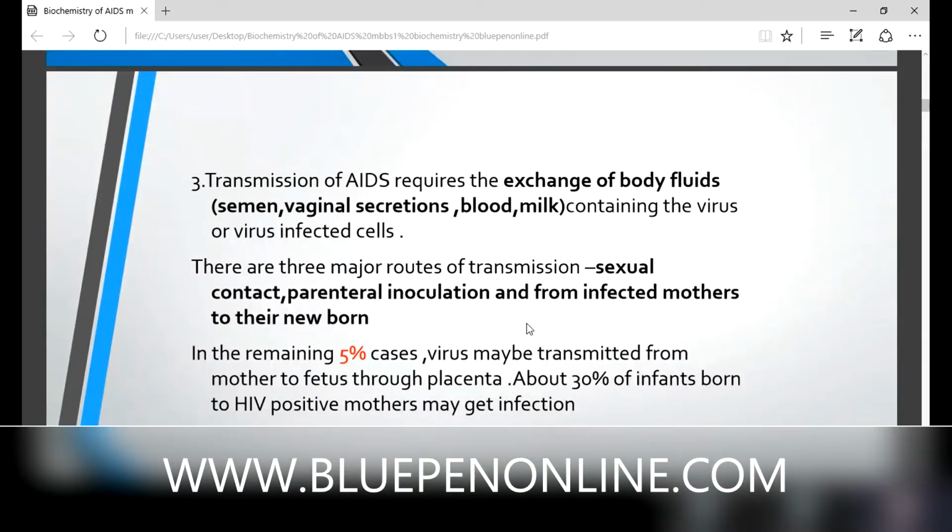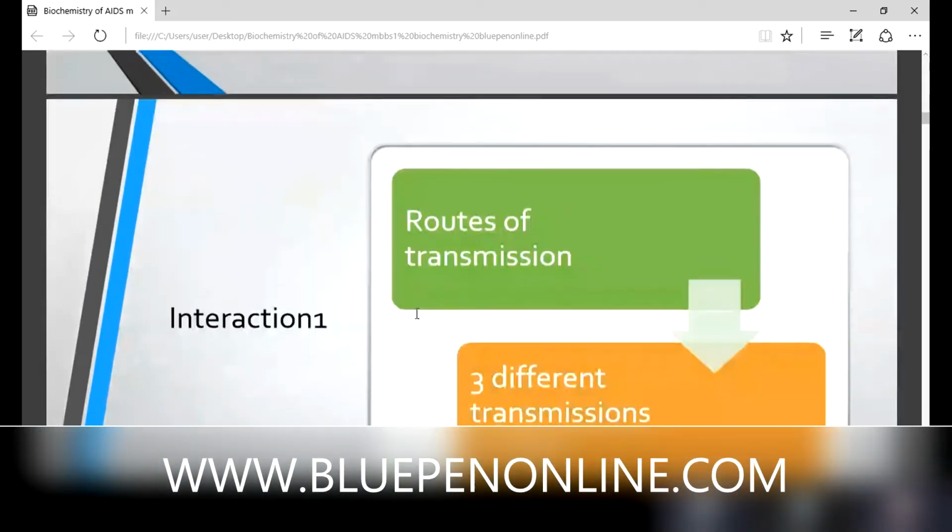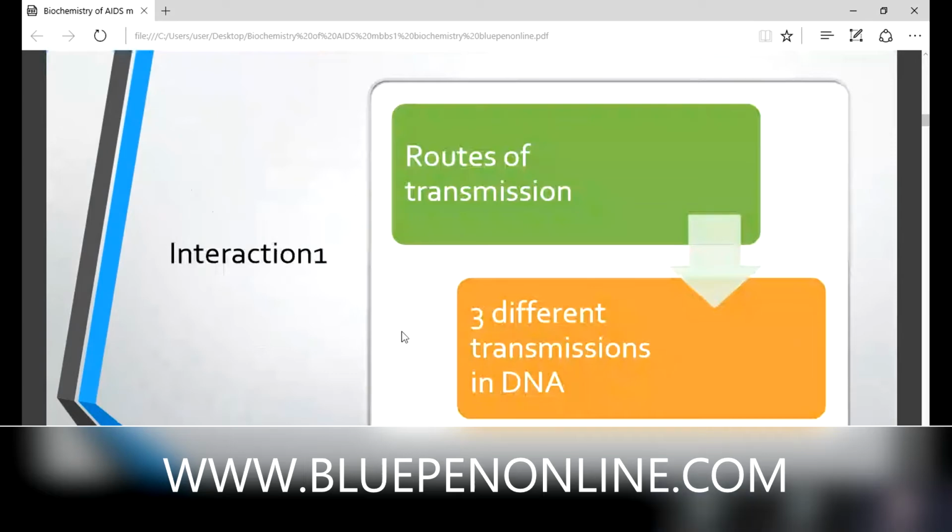Parenteral inoculation means, what is it? Find out. Okay. Next class, I will ask you what is parenteral inoculation.